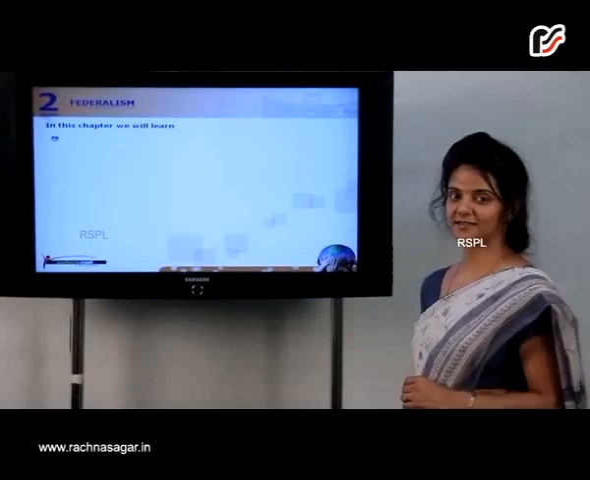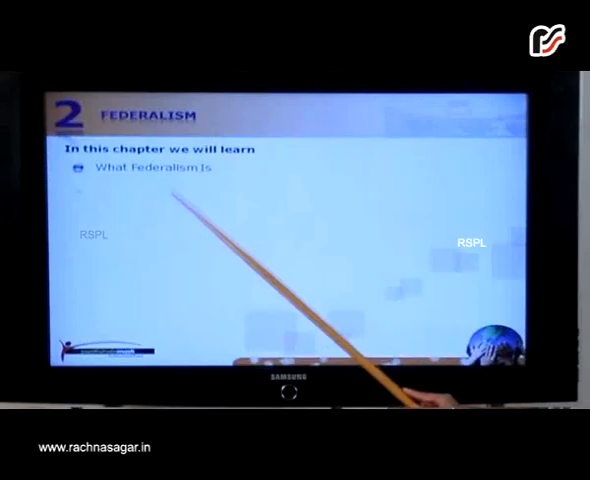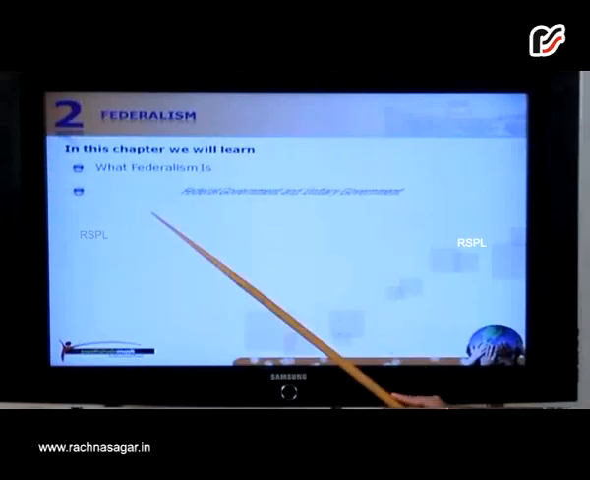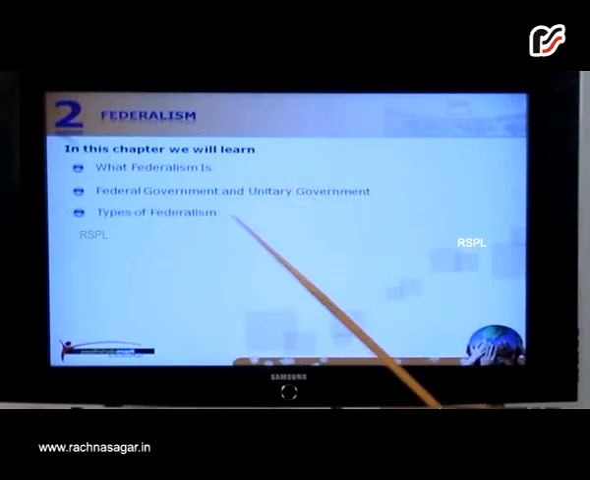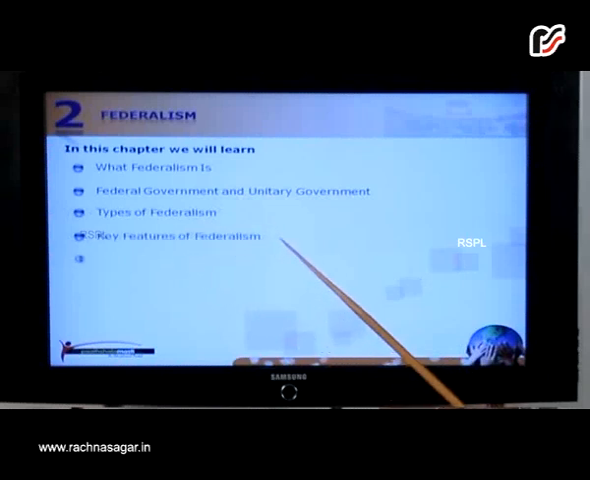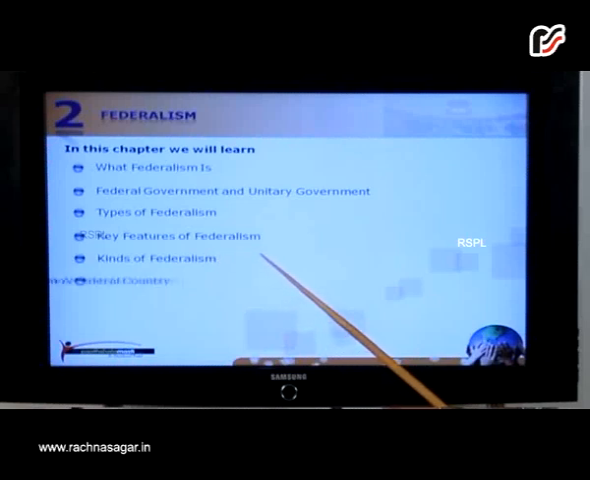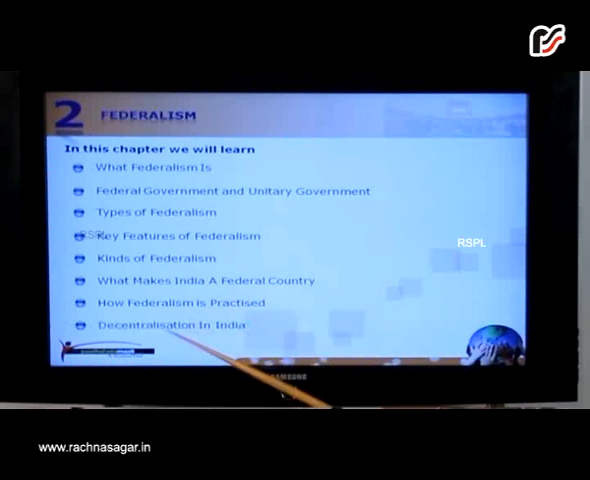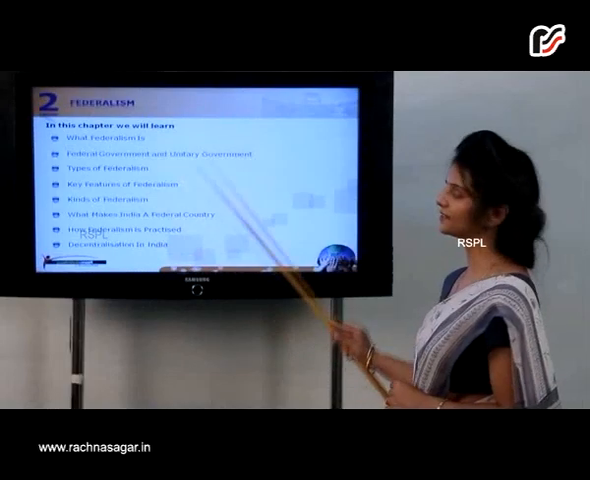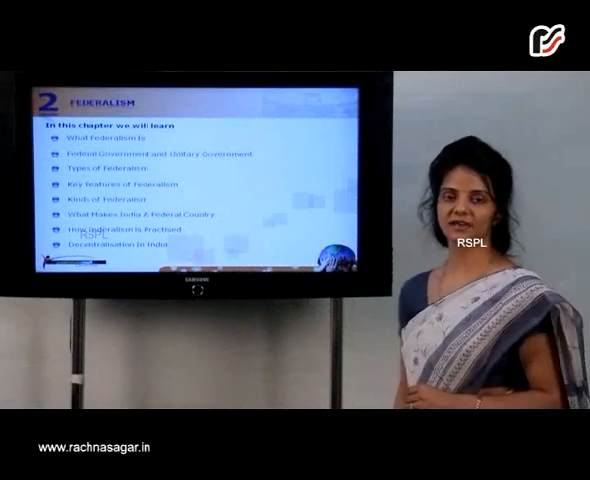We talk about federalism. In this chapter, we are going to learn what federalism is, federal government and unitary government, types of federalism, key features of federalism, kinds of federalism, and what makes India a federal country and how federalism is practiced, decentralization in India. These are the things that we are going to study now.